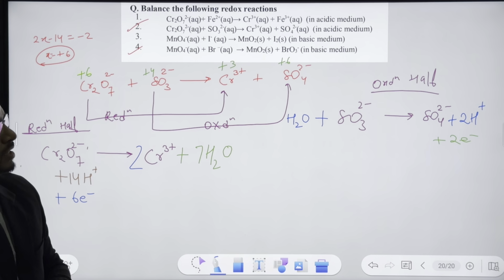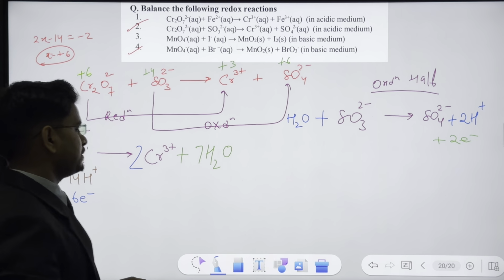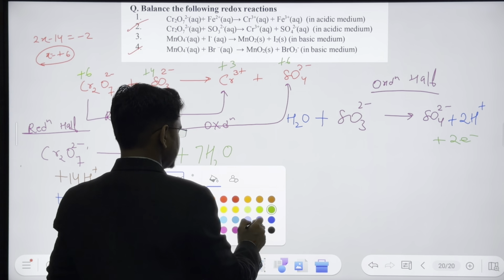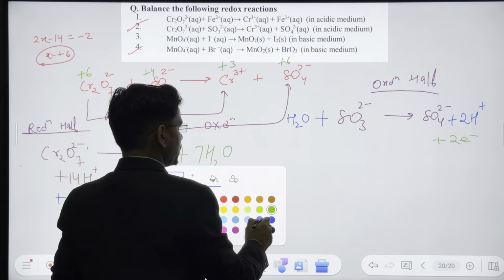How can we balance the electrons? By multiplying this equation by 3. And then add this equation and that equation, LHS with LHS and RHS with RHS. That's it. Balanced.